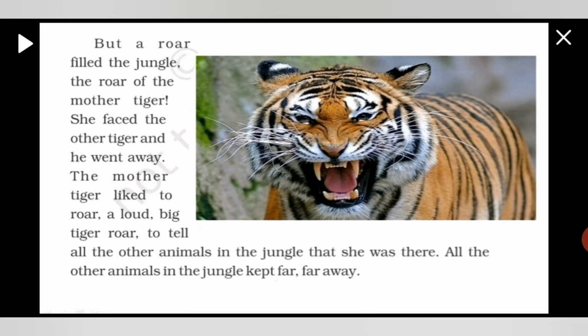So she likes to roar very loudly so that everyone in the jungle may know that she is there. Okay, and all the other animals in the jungle kept very far away from them.